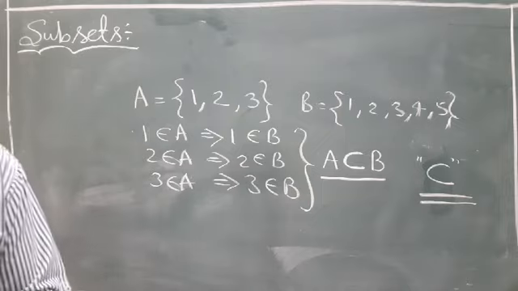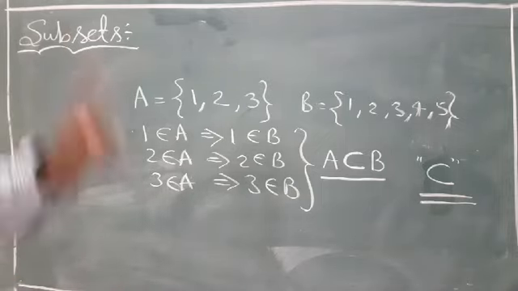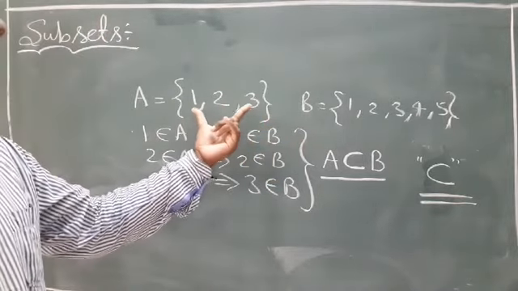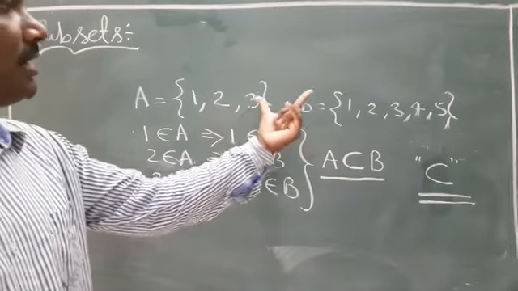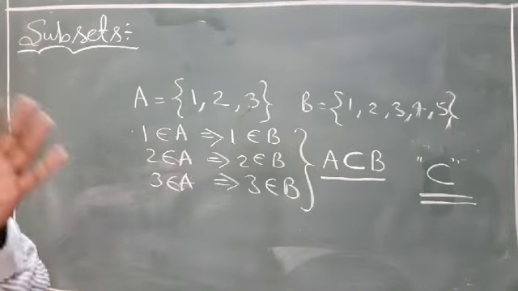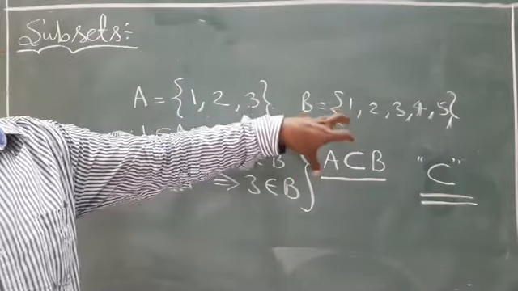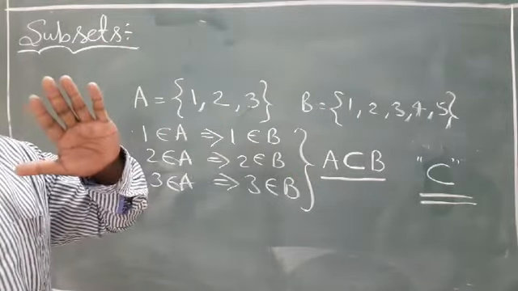Every element of A is also an element of B is called a subset. Every element of A is also an element of B, then A is a subset of B. For example, if every element of B is also an element of A, then it is called a subset.